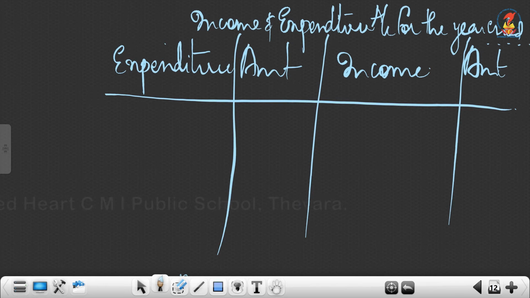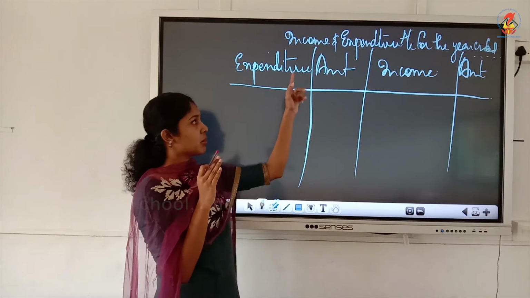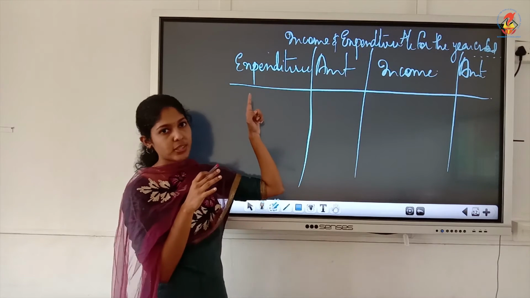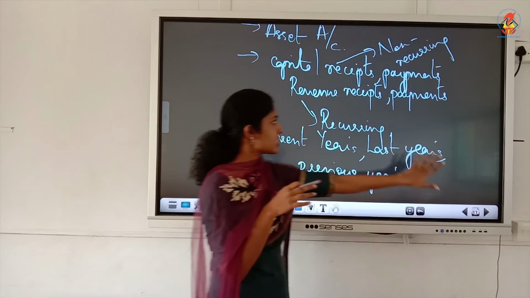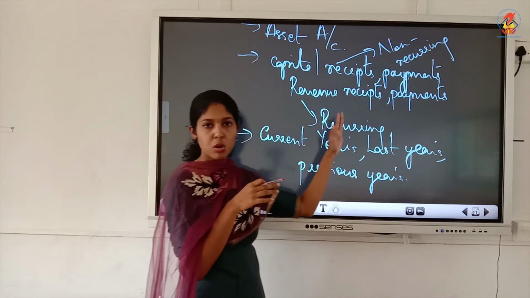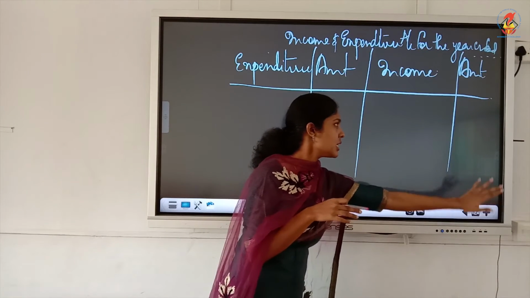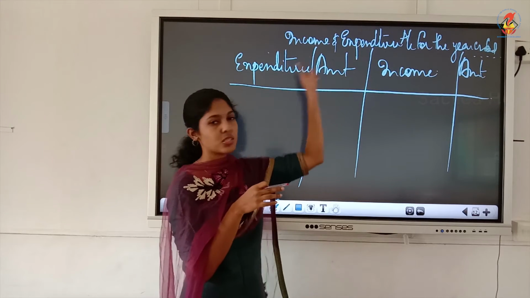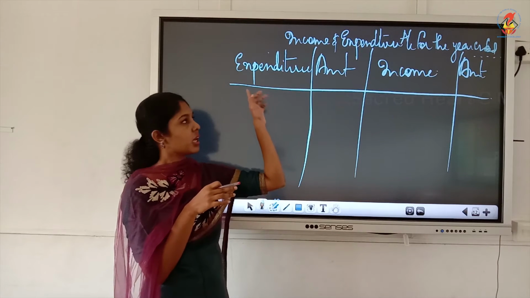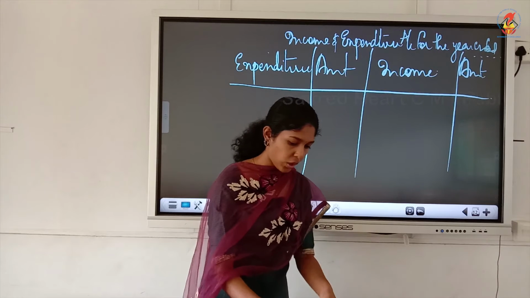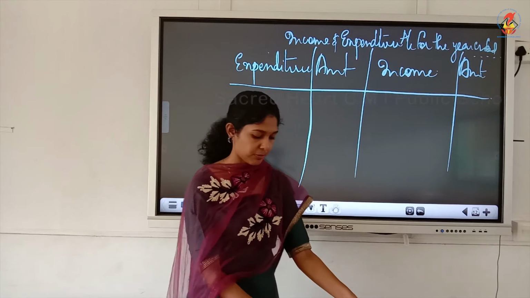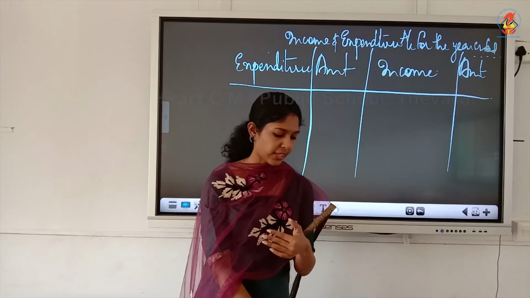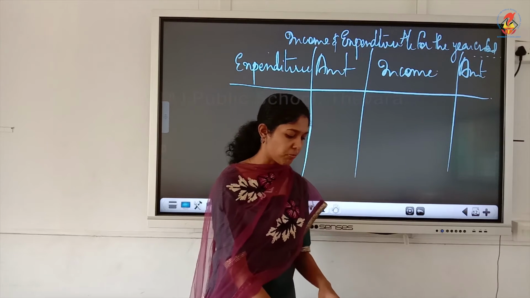And always remember, don't make mistakes while you draw the format, because from there itself the question will go wrong. Expenditure must come on the debit side, whereas for receipts and payments it's in the order itself. We will write receipts amount, payments amount, whereas here it is expenditure on the debit side, not in the order of its name, because expenses will have a debit balance. Okay. Now the format is given on page number 1.8. Just take page number 1.8 in your textbook. That also you just learn from the textbook. You need not copy it into your notebook.